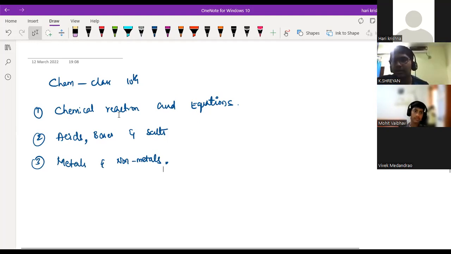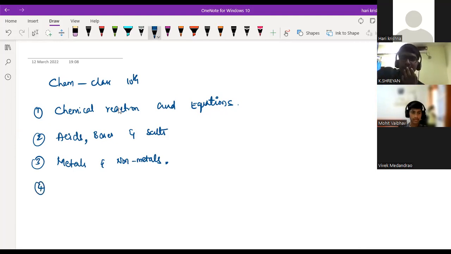But the last portion will be metallurgy. Only a few people may have studied this topic, metallurgy, how we extract the metals from the earth's crust and how we do the refining process. All this you study in the chapter Metals and Non-metals.